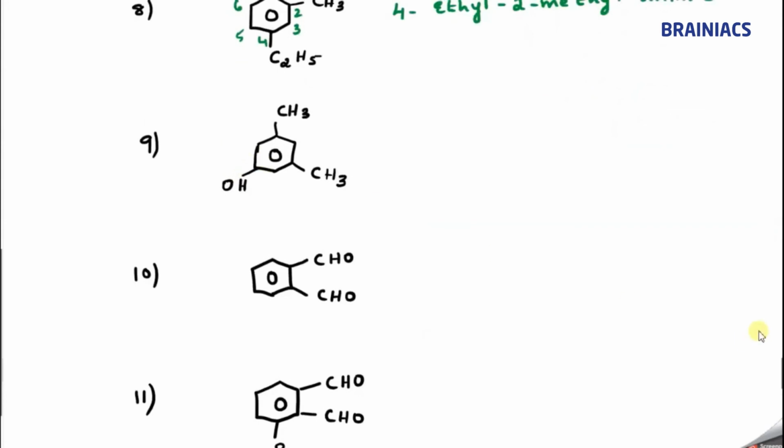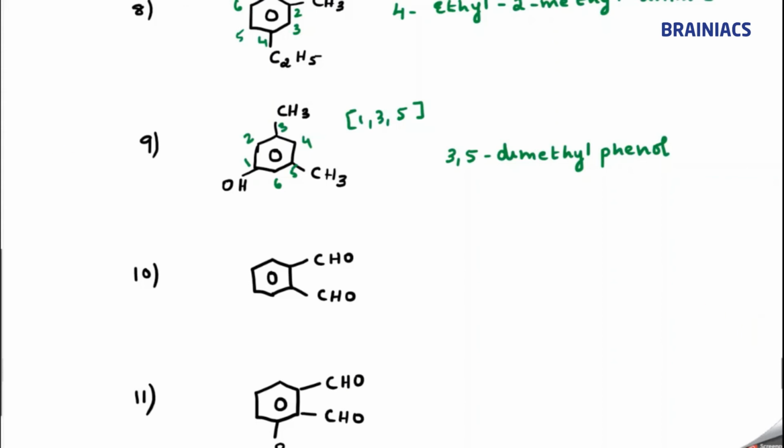Can anybody tell the name of this compound? So here the OH group is there, so I know that is my functional group, so I will give 1 here. Then if I go in any way, it is almost correct. Same numbers will come, 3, 4, 5, 6. So my locants are 1, 3, 5. Correct? So what is the name of this compound? Can anybody tell? So I can say 3,5-dimethyl phenol. 3,5-dimethyl phenol.